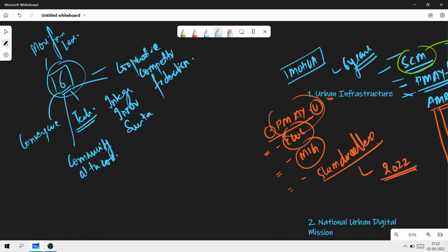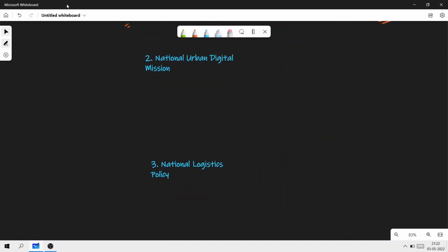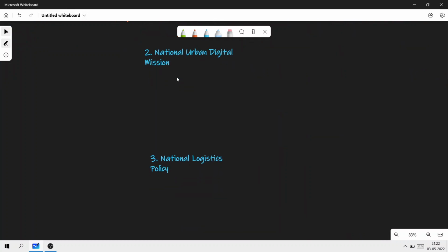So this is imperative. Please understand this. This is all about the urban infrastructure, the important bits that you need to know. The next concept that we have is the National Urban Digital Mission. Very important again. Let's see.